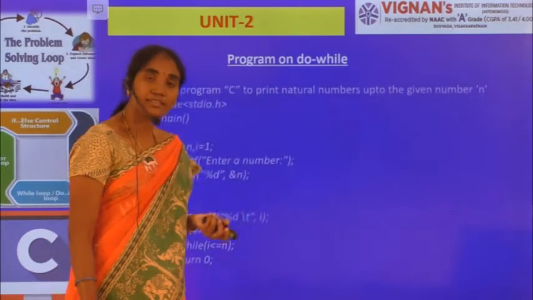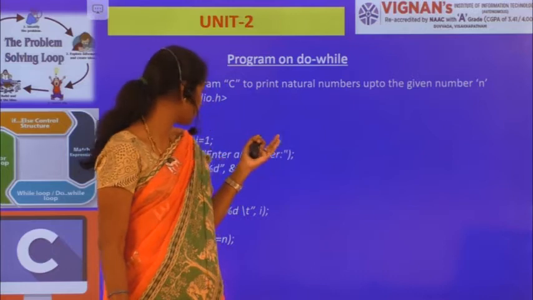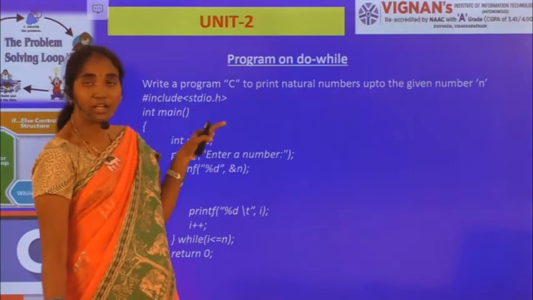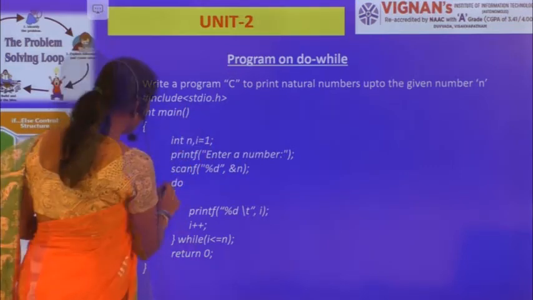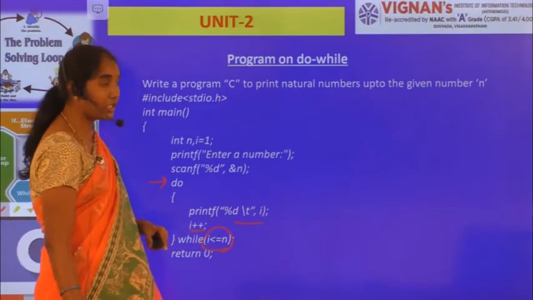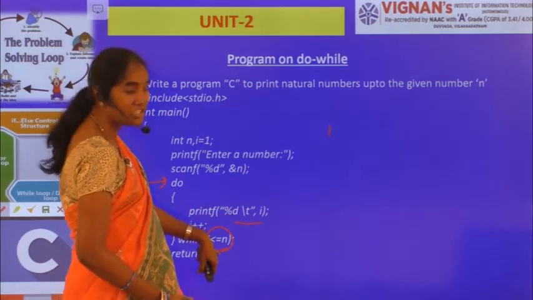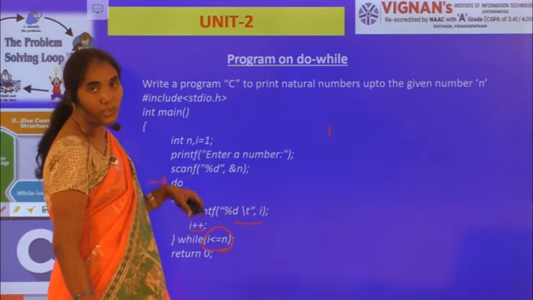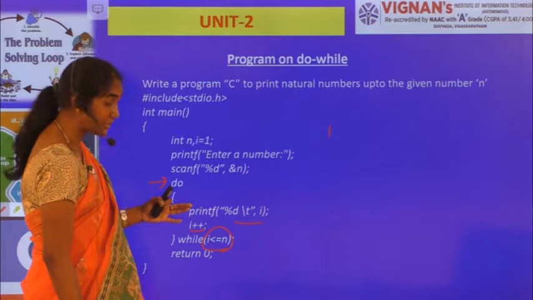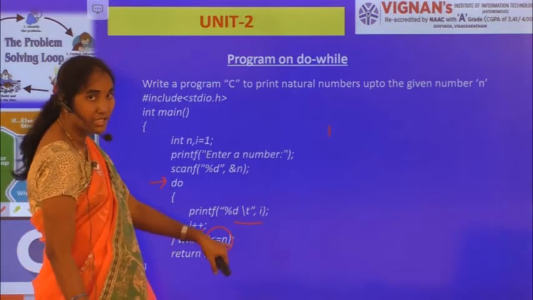Now this is a sample program on do while: write a C program to print the natural numbers up to the given number n. The same program which we have seen earlier, but here by using do while loop. So here, do, printf, i plus plus, and then I'm checking the condition. I'll get 1, and after that i will be incremented, and after that I'm checking the condition. Likewise, do, then the corresponding statements within the loop, and then while, I have the condition, and again I'm checking this condition.